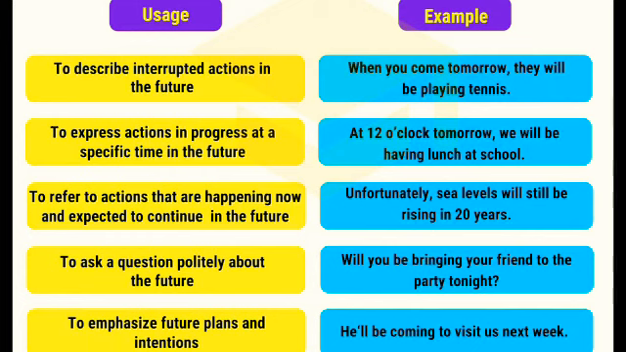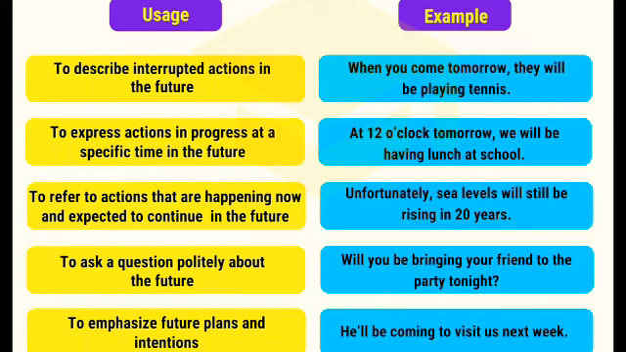Next, to refer to actions that are happening now and expected to continue in the future. For example, we can use the future continuous for actions that are happening now and, at the same time, expected to continue in the future. In the future also, it will be continuing. It's not a future perfect tense. It's about a future continuous tense we have to use in that sequence. Unfortunately, sea levels will still be rising in 20 years.